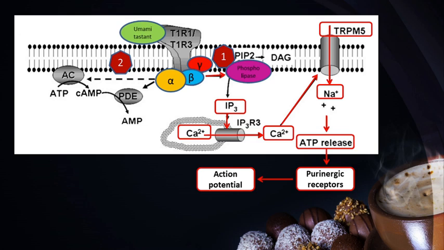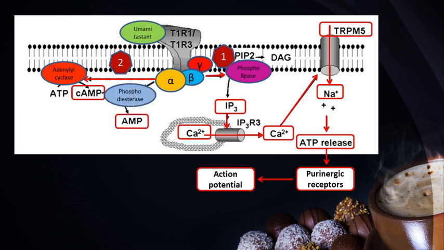The alpha subunit activates adenylyl cyclase which catalyzes the formation of cyclic AMP. The exact target of cyclic AMP in umami signal transduction is not known. The cyclic AMP is proposed to have a modifying and controlling effect on umami taste perception. The alpha subunit can also activate phosphodiesterase, which decreases the concentration of cyclic AMP by converting it to AMP.